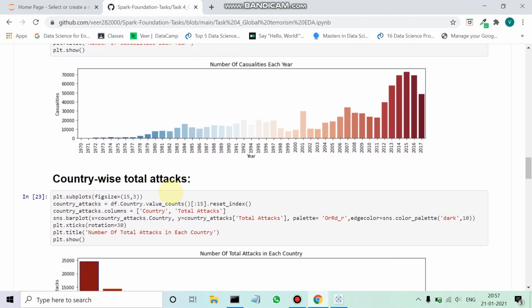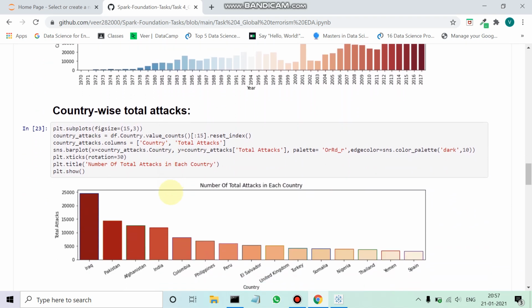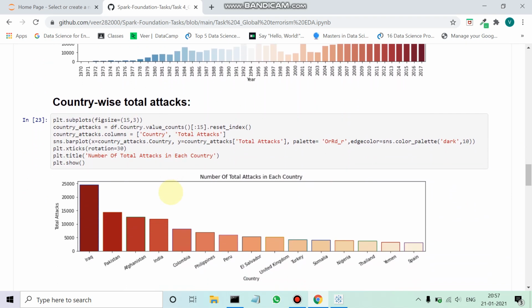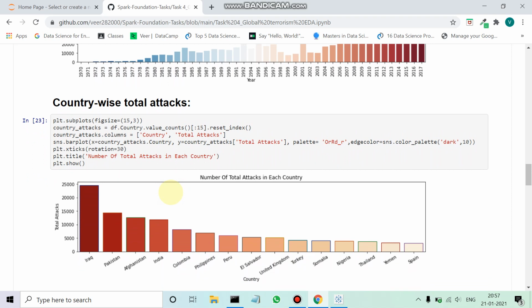Country-wise total attacks have been plotted next. As we can see, we had clearly found out earlier that Iraq is leading in this field, followed by Pakistan, then Afghanistan and India. Iraq has close to 25,000 attacks over the last 45 years, which is devastating.